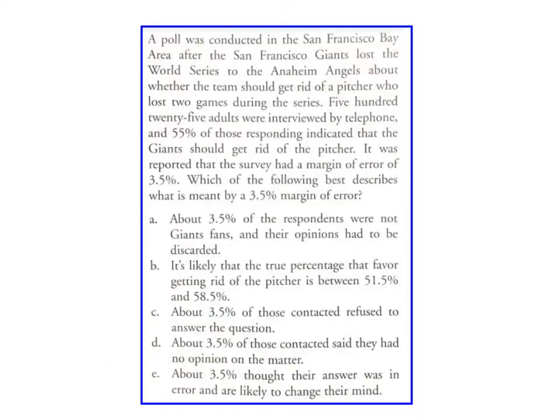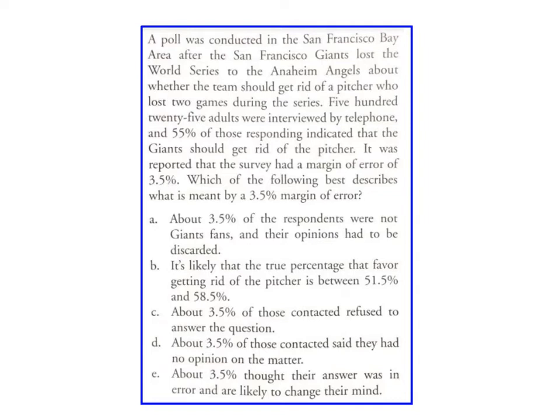A poll was conducted in the San Francisco Bay Area after the San Francisco Giants lost the World Series to the Anaheim Angels about whether the team should get rid of a pitcher who lost 2 games during the series. 525 adults were interviewed by telephone, and 55% of those responding indicated the Giants should get rid of the pitcher. It was reported that the survey had a margin of error of 3.5%. Which of the following best describes what is meant by the margin of error?